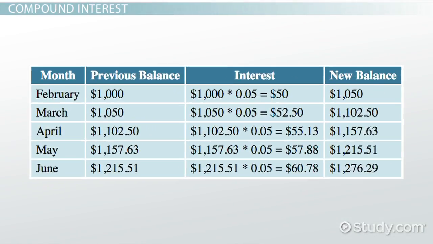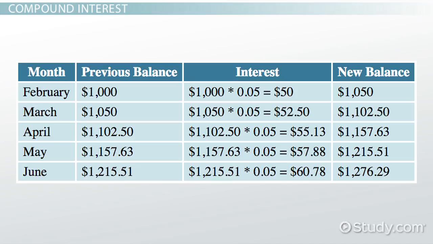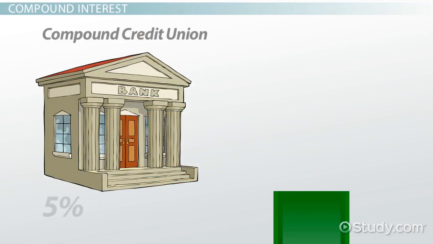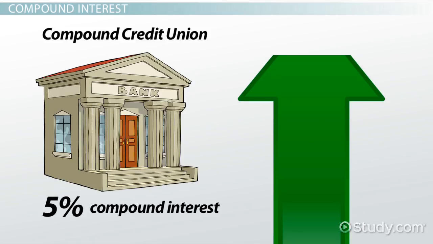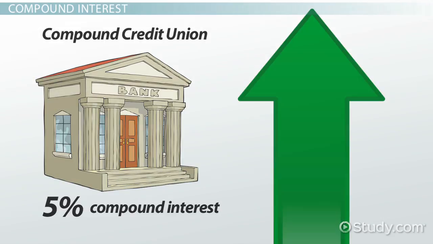Look at the same table, but with compound interest instead of simple interest. So instead of $250 from the Simple Savings Bank, this account earned over $270 at Compound Credit Union. And since the interest snowballs with compound interest, the longer the money is kept in the account, the more quickly the interest grows. Since the interest isn't constant, the formula for calculating compound interest is a little more complicated.